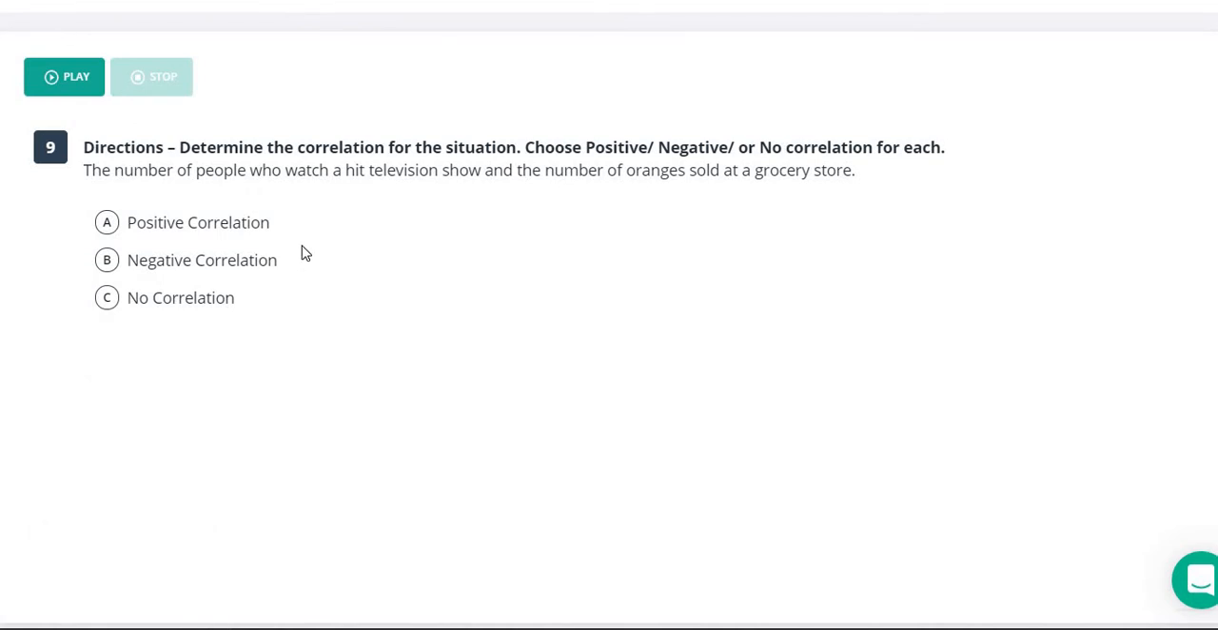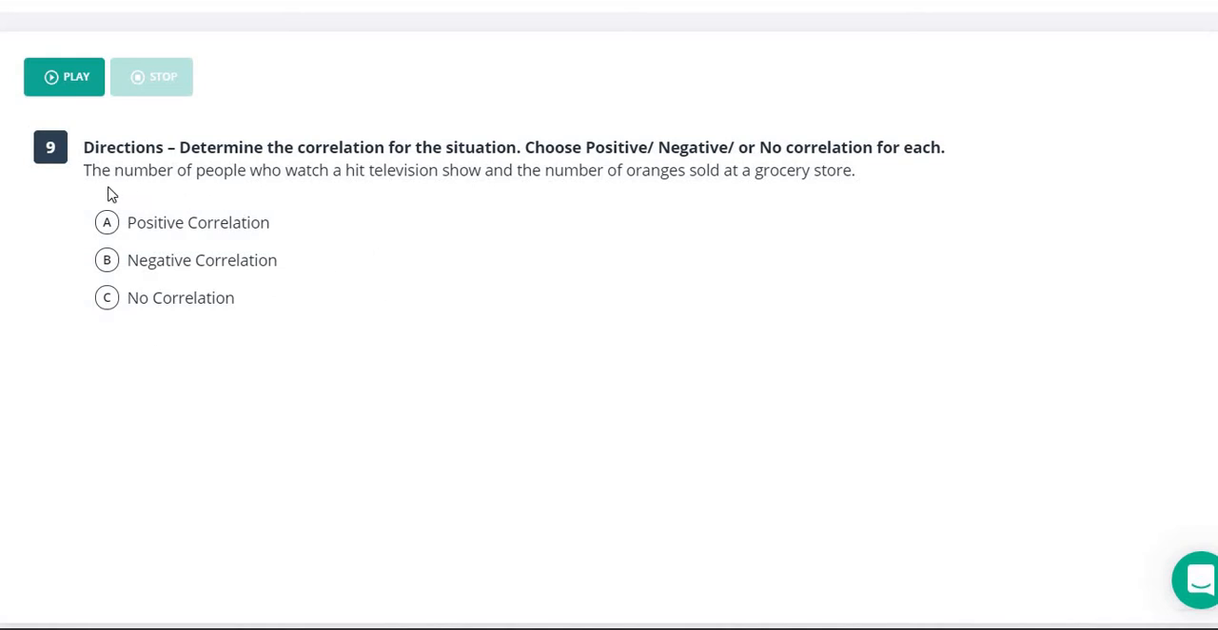So number 9 here is all about positive, negative, or no correlation. Remember, correlation is just talking about how one thing will affect the other. If one is going up and it makes the other go up, that's positive correlation. If one goes up and it makes the other go down, that is a negative correlation. If the two have nothing to do with each other whatsoever, then it's going to be no correlation.